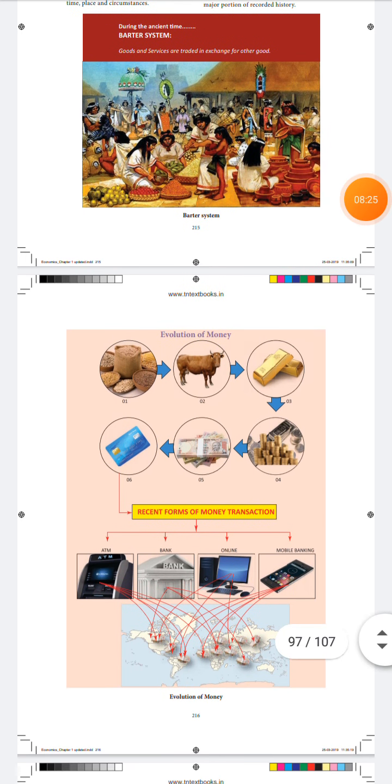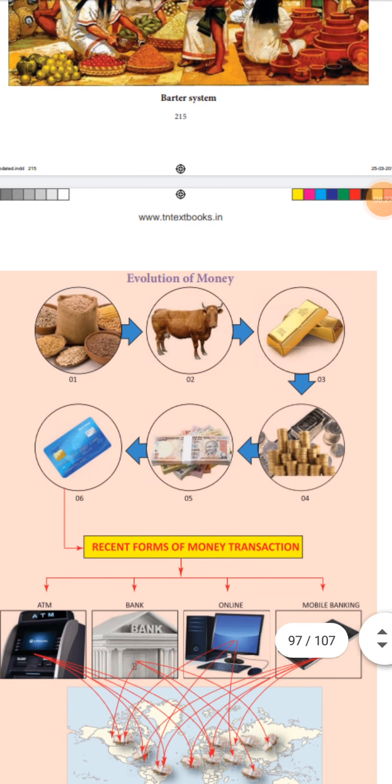So what is the evolution of money? First one is commodity money, that means the barter system, exchanging goods for goods, and then metallic money. After that, paper money, and after paper money, plastic money, which means ATM card, credit card. After that, transactions without the use of money, that is net banking.